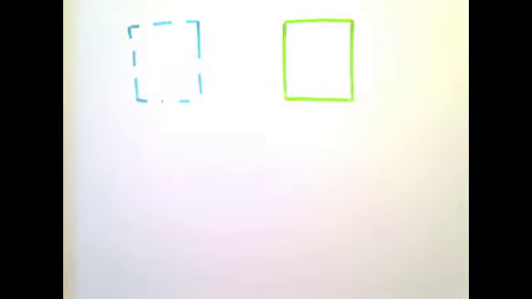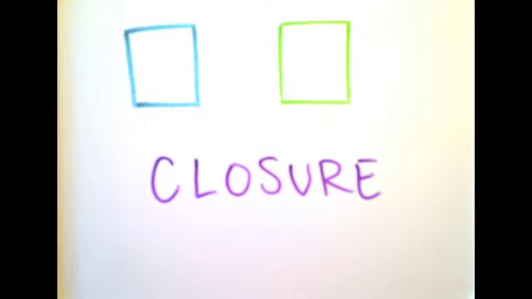Closure in objects is another way to group. Our mind prefers closed objects. This green square is most likely more pleasing to the brain than the broken up blue one is. Therefore, you might be trying to mentally close the object so it looks more like this, but that is not how the object actually is.